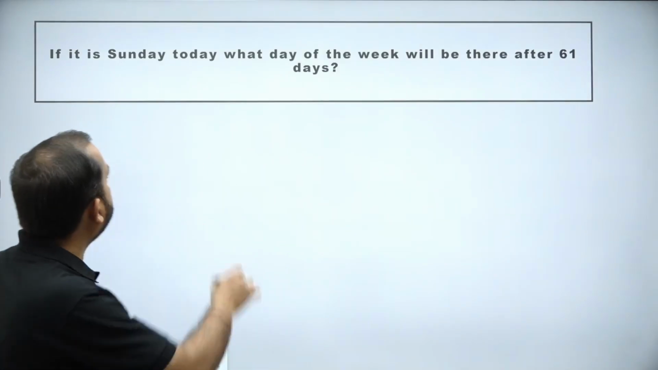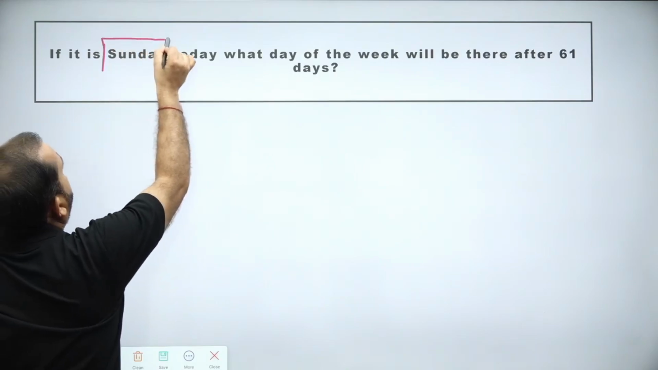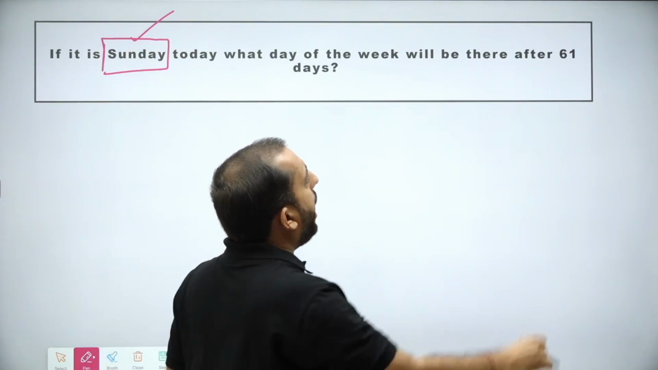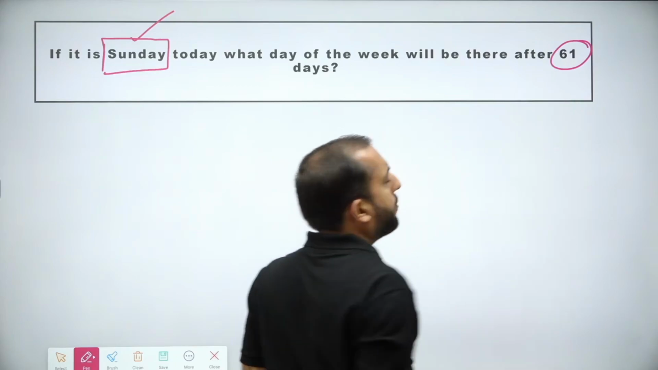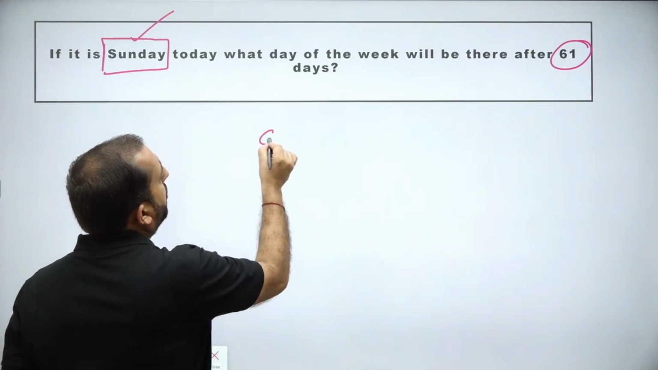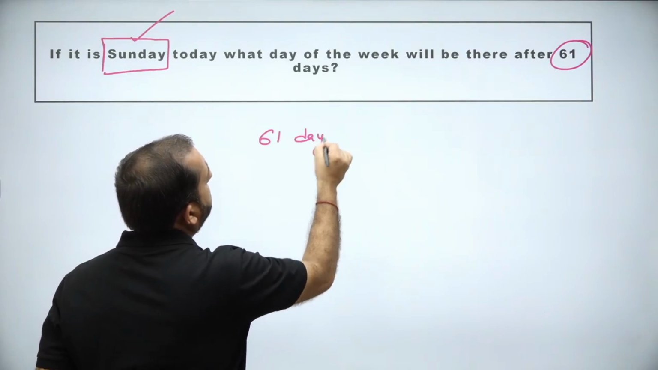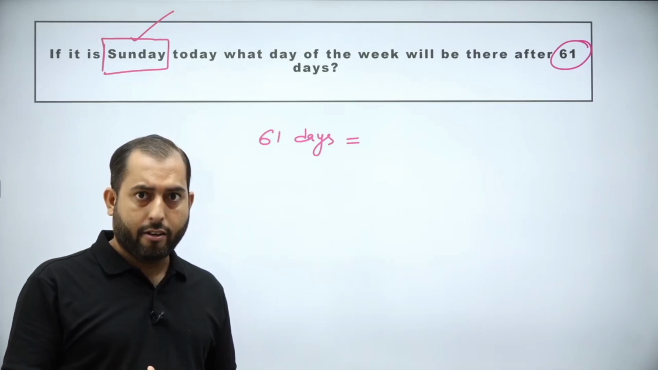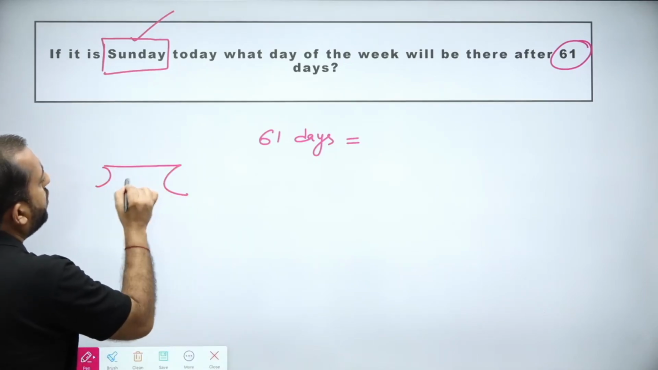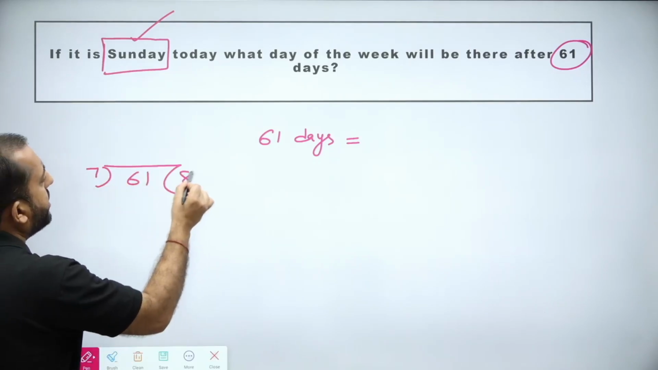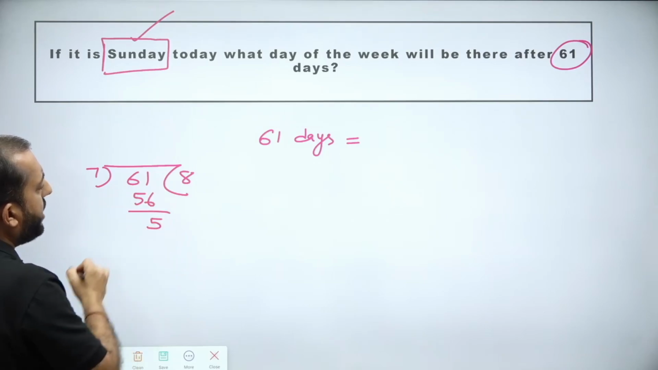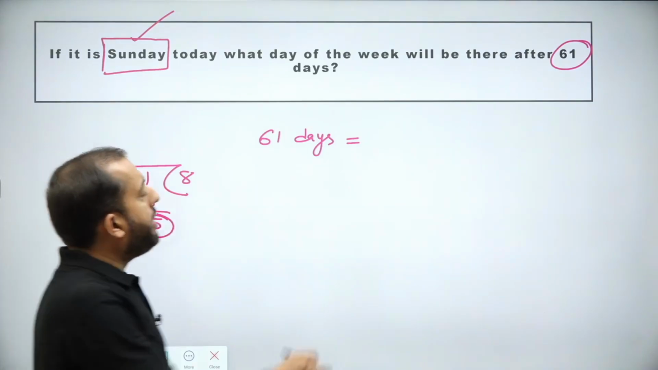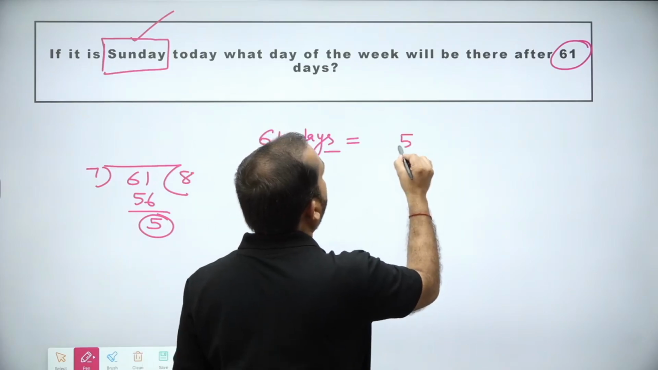Now listen to me carefully. Keep the reference day in your mind. In this problem, your reference day is Sunday, and your duration is 61 days. So find out the number of odd days in the given duration. If you divide 61 by 7, 7 8s are 56. The remainder obtained is 5. So in 61 days, the number of odd days is 5.